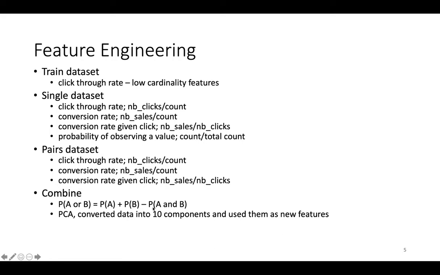Similarly, you can calculate P(A and B) from the pair dataset. And if you substitute into this equation, you can calculate the probability of observing value A for feature 1 or value B for feature 2. This can be used for all these kinds of probabilities, like the click-through rate, conversion rate, and conversion rate given the click.